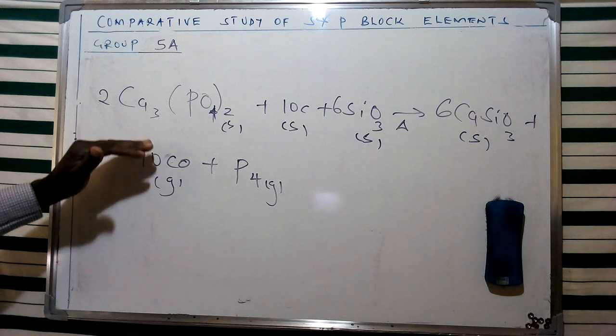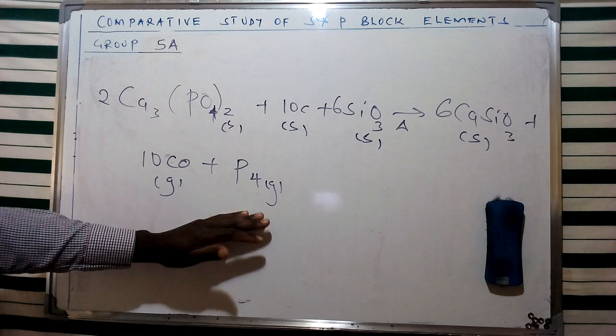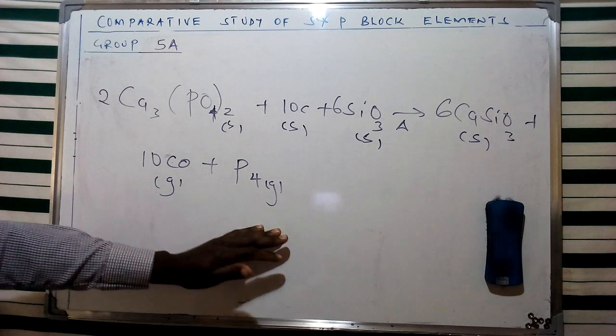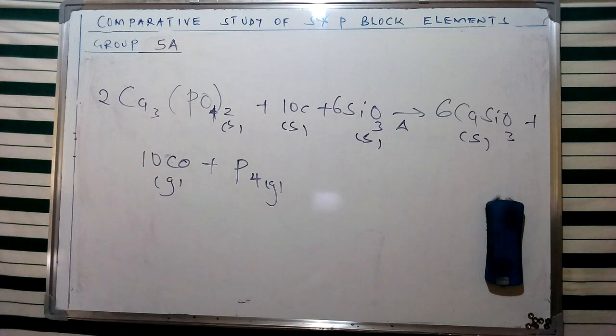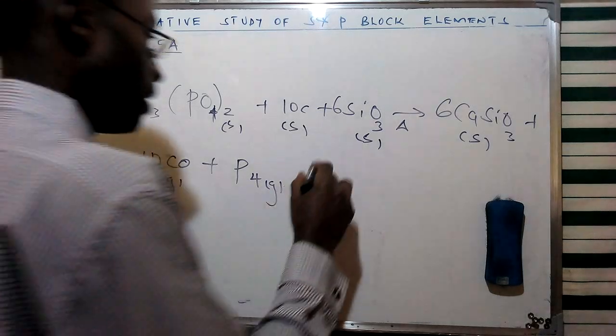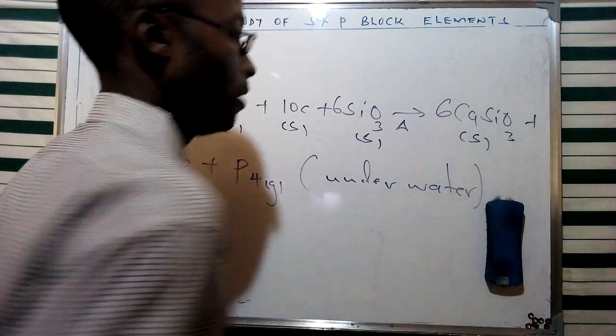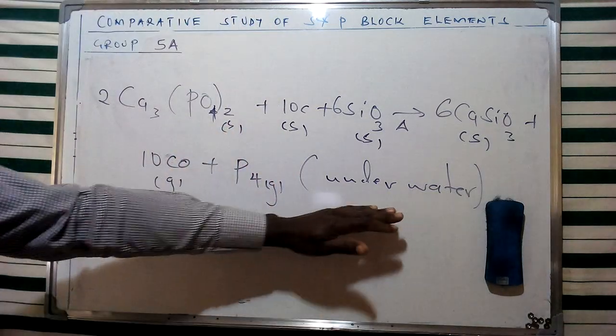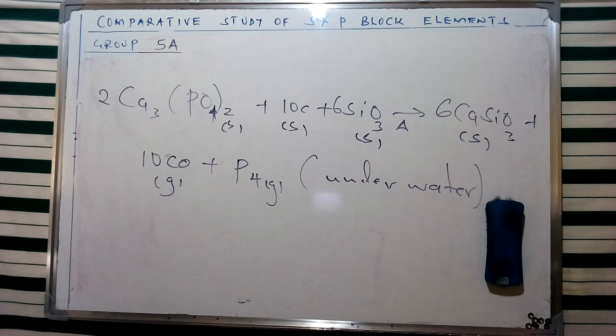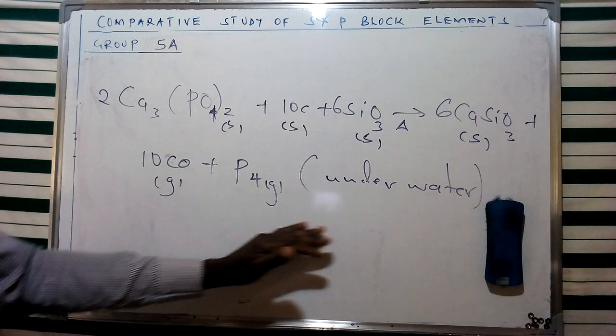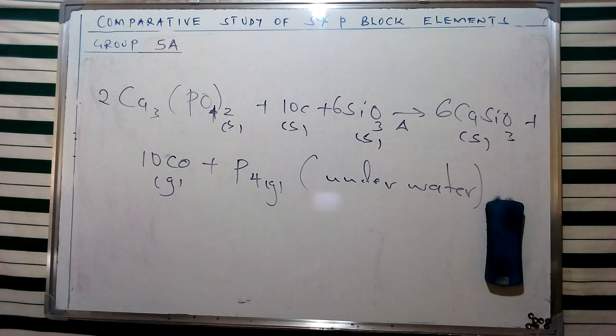So in this case, phosphorus from this specific production is going to be condensed and collected and stored as white phosphorus, and this is going to be stored under water. Now, in some of our discussion on the laboratory procedures, we're going to see that phosphorus is going to be stored under water. And as I said, basically this is going to be a white form of phosphorus.